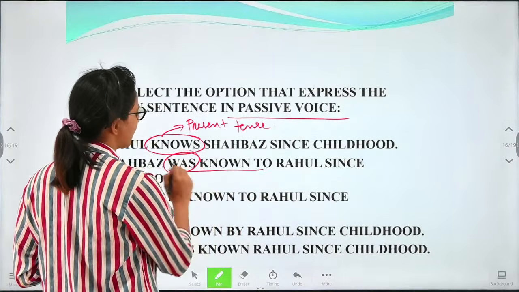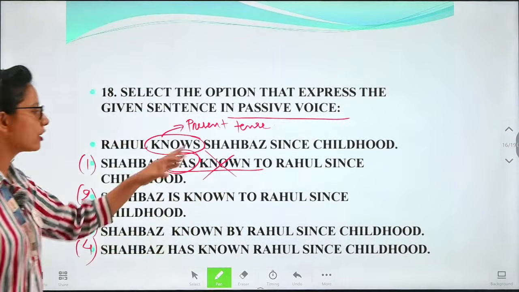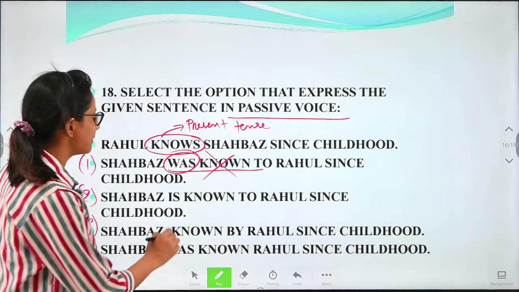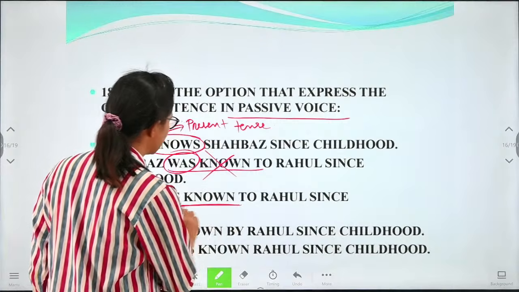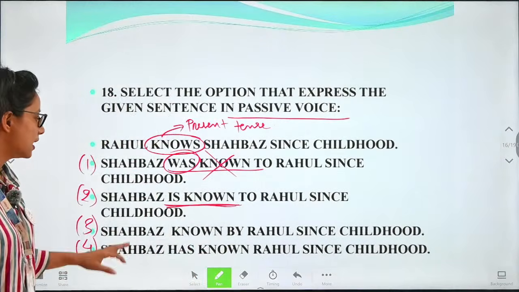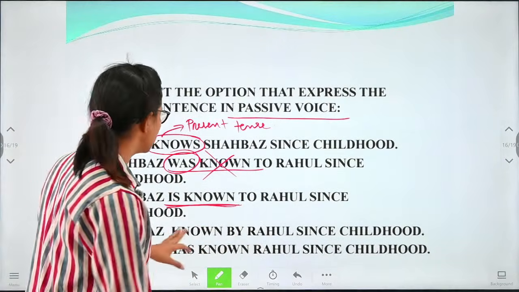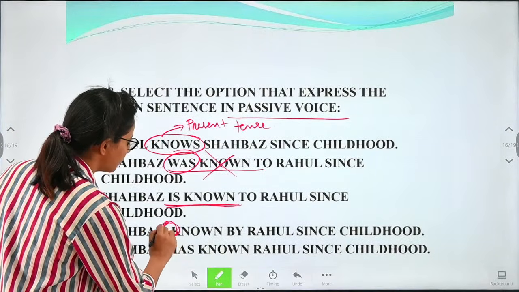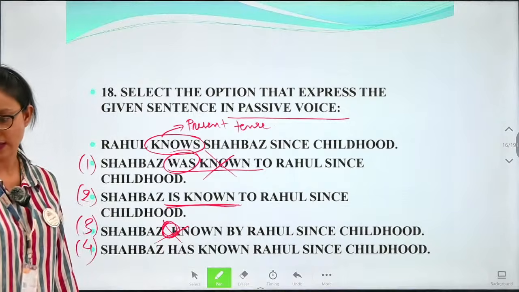So first option we say it is given Shabaz was known. So we are using was. So this option will be wrong. It cannot be past tense. Shabaz is known to Rahul. So this can be correct because we are having the option is. It is in present tense only. Shabaz known by Rahul. So there is no helping verb here. Okay, there is no helping verb here. So we cannot consider this answer as also correct.